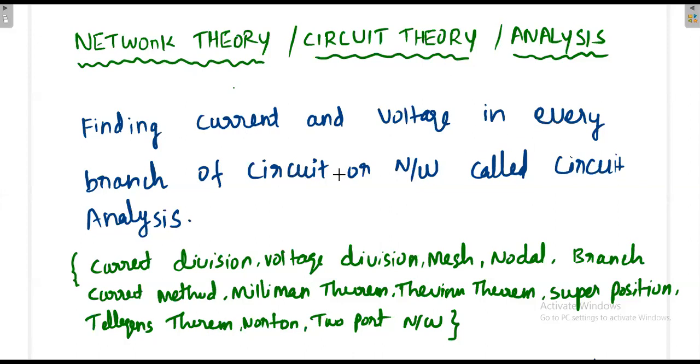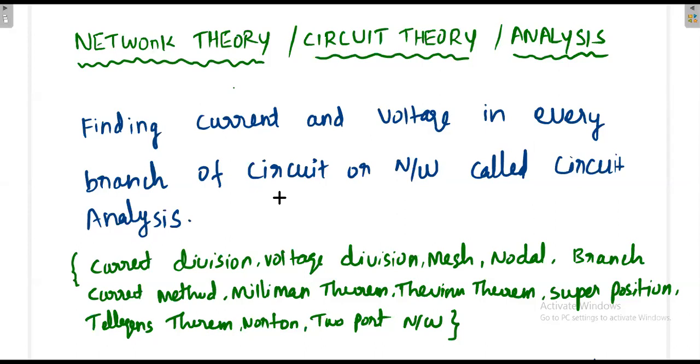Once you find that, it is done. A circuit consists of many branches. In the branches you may have either a voltage source or a current source or any other element like an RLC element: resistor, inductor or capacitor. Finally what we want is, we are applying some voltage sources, and what is the effect of the source on the circuit element, that is resistance, inductor, capacitance. Suppose the circuit consists of, for example, only resistance, and it consists of many loops and many branches.